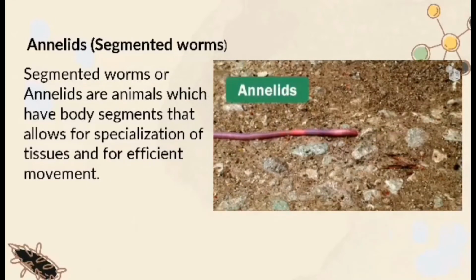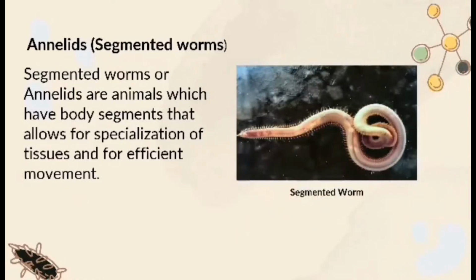Annelids are segmented worms. Segmented worms or annelids are animals which have body segments that allow for specialization of tissues and for efficient movement. In this picture, this is an example of a segmented worm.